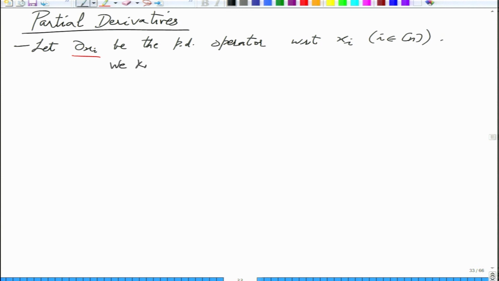So we know that dou xi takes n-variate polynomials and sends them to the same ring. And this is a linear operator.